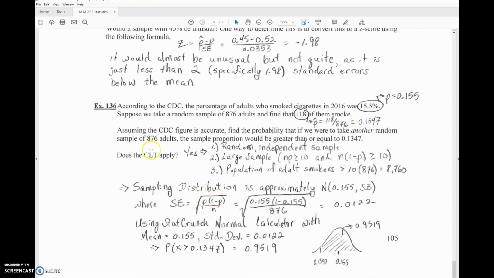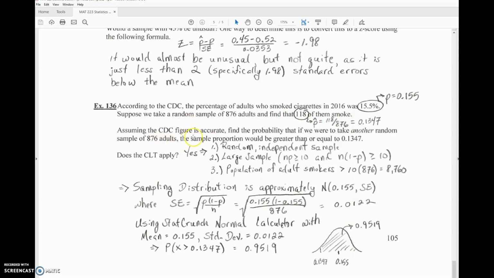As the last example here, in this section 7.3, according to the CDC, the percentage of adults who smoked cigarettes in 2016 was 15.5%. So they're telling you that the percentage of all adults who smoke cigarettes is 15.5%, which is 0.155 if I write it as a proportion. Suppose we take a random sample of 876 adults and find that 118 of them smoke. So in this case, I don't directly give you the sample proportion. You have to figure it out. You just take 118, divide it by 876. That'll be our sample proportion p hat, and that comes out to be 0.1347.